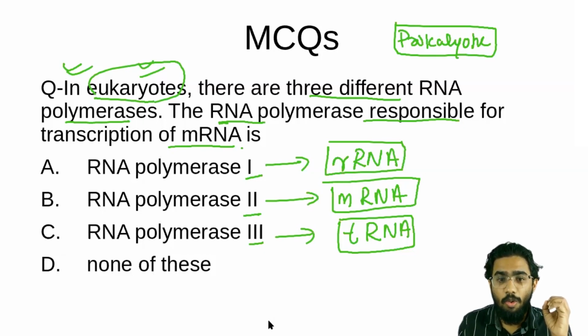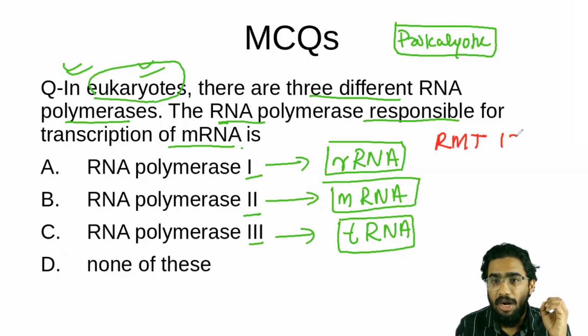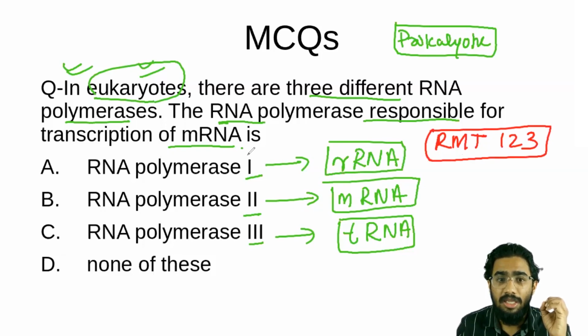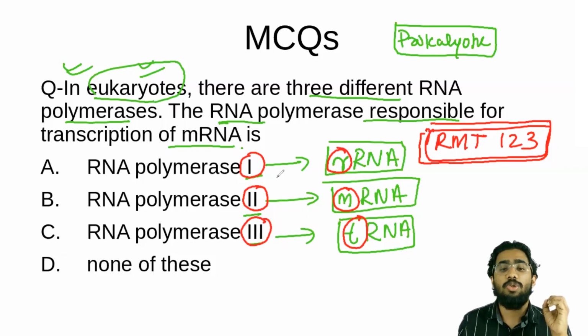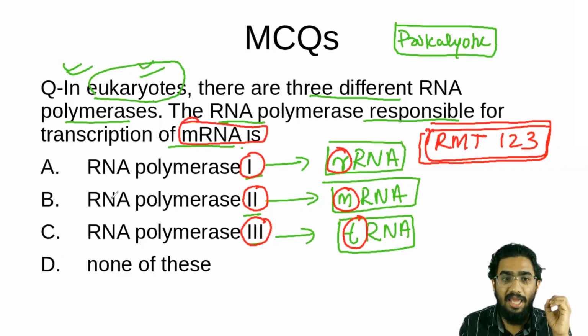So how will we study this? I will give you a code for this. You have to remember RMT 1, 2, 3. What does that mean? RNA polymerase 1 is for the rRNA, RNA polymerase 2 is for the mRNA, and RNA polymerase 3 is for the tRNA. So remember it like RMT 1, 2, 3. So what is the answer for this question? The question is asking which is for mRNA. For mRNA, the answer is RNA polymerase 2.